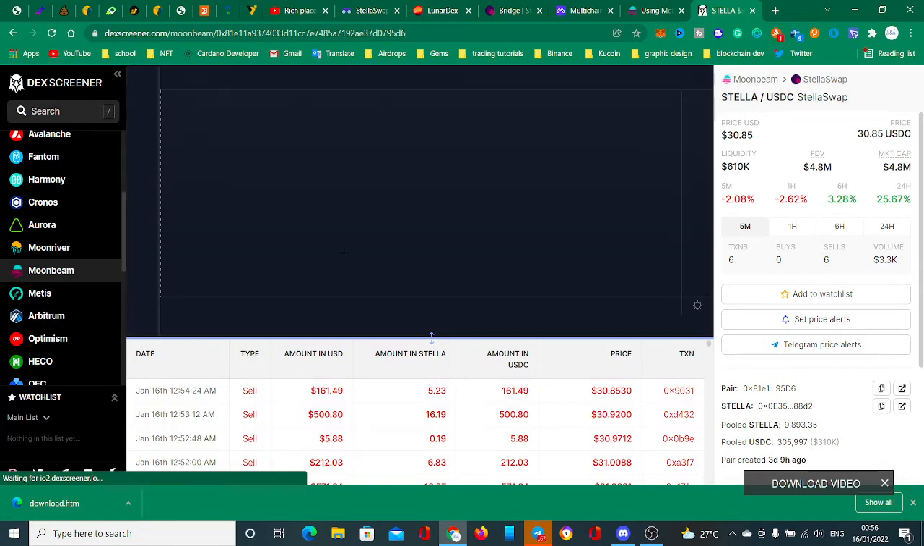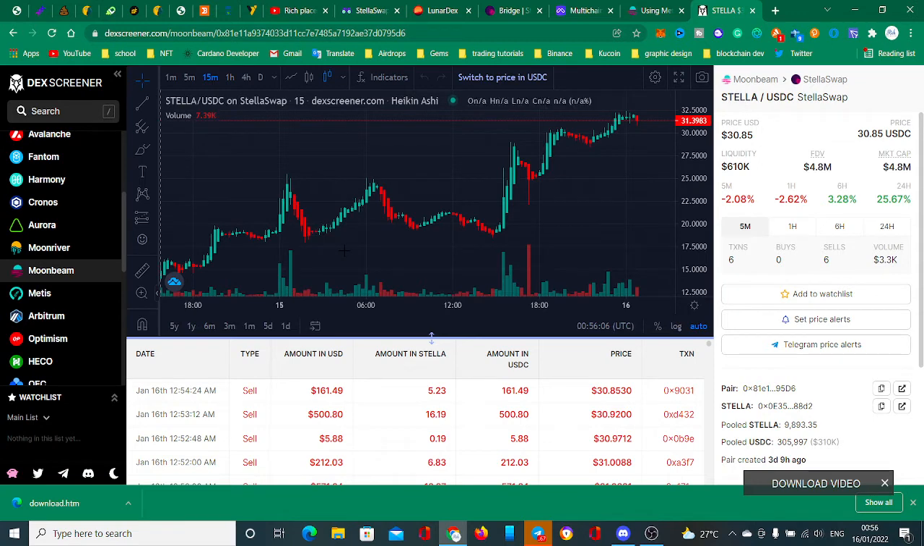So why is this chart very important? The reason is that it helps you to know if it is pumping, and if it's a good entry. And one of the advantages of Dex Screener that's much better than Poocoin is that it allows you to set what they call Telegram price alerts.